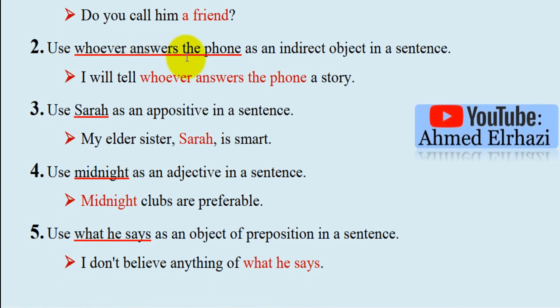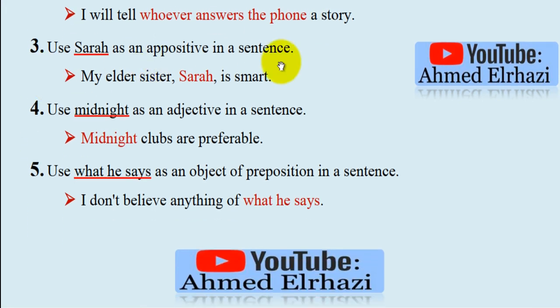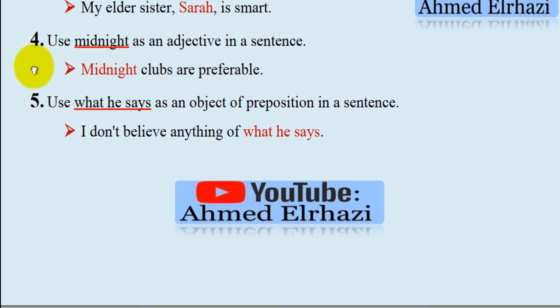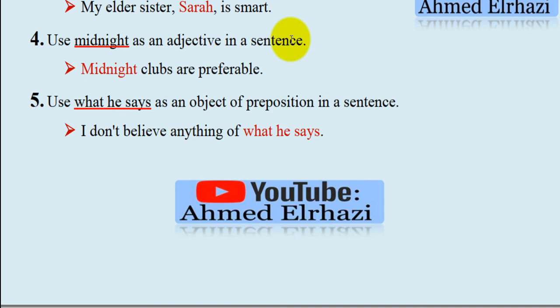Use whoever answers the phone as an indirect object in a sentence. I will tell whoever answers the phone a story. Use Sarah as an appositive in a sentence. My elder sister, Sarah, is smart. Use midnight as an adjective in a sentence. Midnight clubs are preferable. The last one, use what he says as an object of preposition in a sentence. I don't believe anything of what he says.